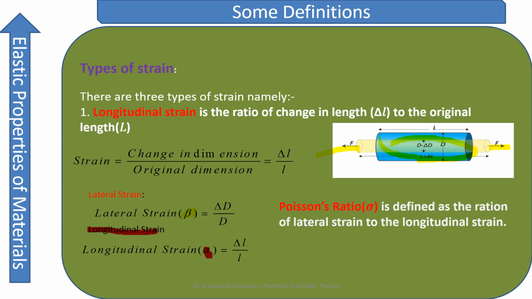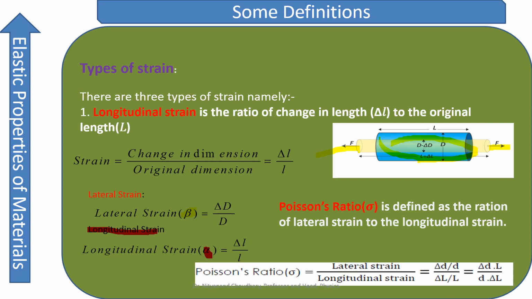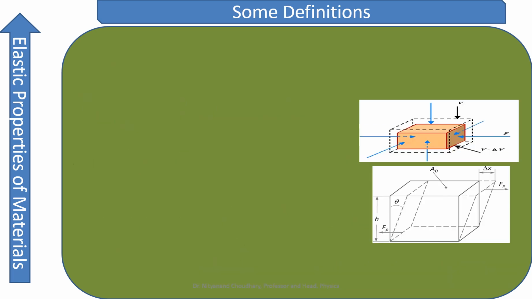Okay, so now we are going to take the ratio of the lateral strain to that of the longitudinal strain. If we take the ratio of these two, then we get a ratio, and this ratio is called the Poisson's ratio. So it is defined as the relation of the lateral strain to that of the longitudinal strain. Therefore Poisson's ratio is lateral strain upon longitudinal strain. Lateral strain, as we have seen earlier, is delta D by D, and the longitudinal strain is delta L by L. Re-simplifying this, it is equal to delta D into L upon D into delta L.